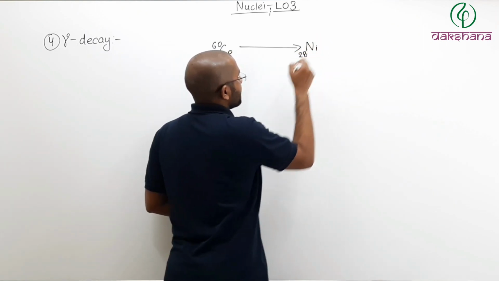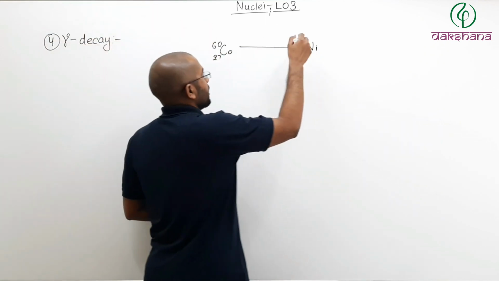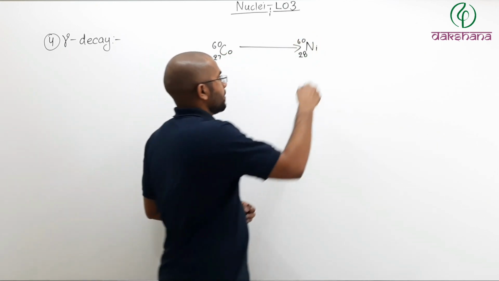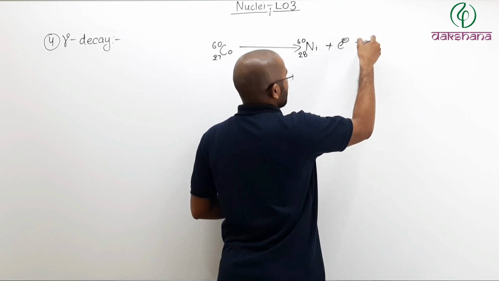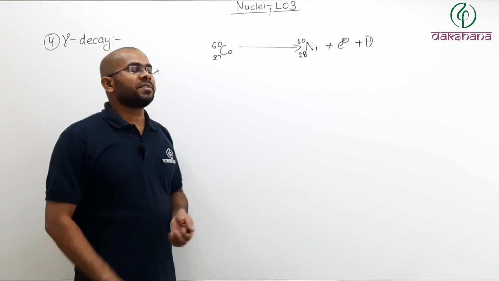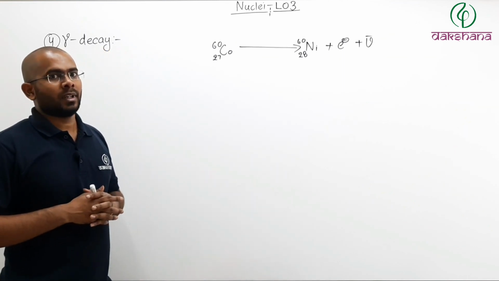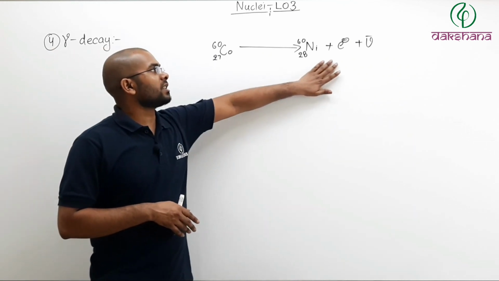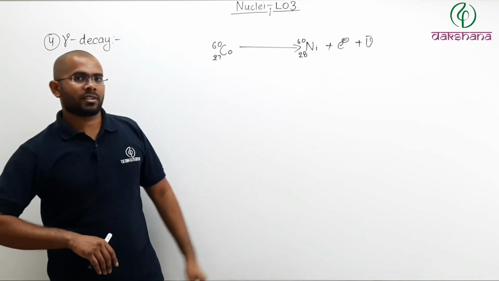So beta minus decay means atomic number will be increased to 28 and mass number remains the same, 60, plus an electron which is the beta minus particle plus an antineutrino. So a lot of energy is released in this process. Now some amount of that energy goes into increasing the kinetic energy of these products.